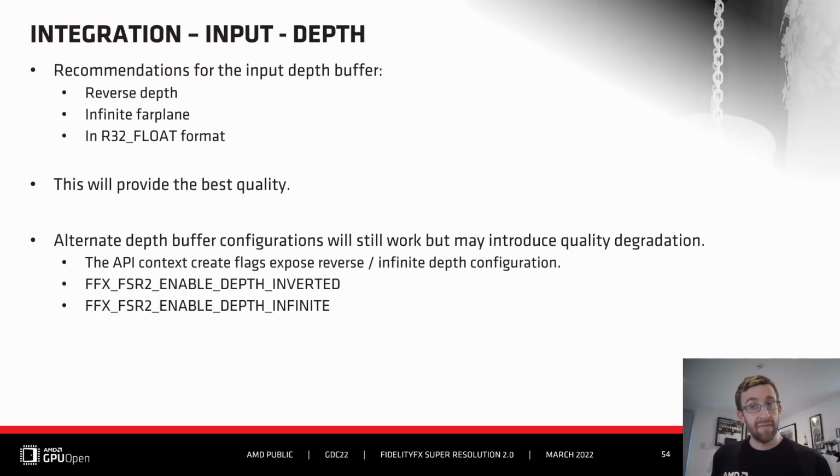The input depth has various characteristics that can affect output quality, so we recommend that it is configured as an infinite far plane in reverse depth. The type should be R32 float. This will provide the best quality. However, alternate depth configurations can be used at the expense of possible lower quality. The flags are provided in the Context Create API, and there is one for inverted depth selection and another for infinite depth selection.